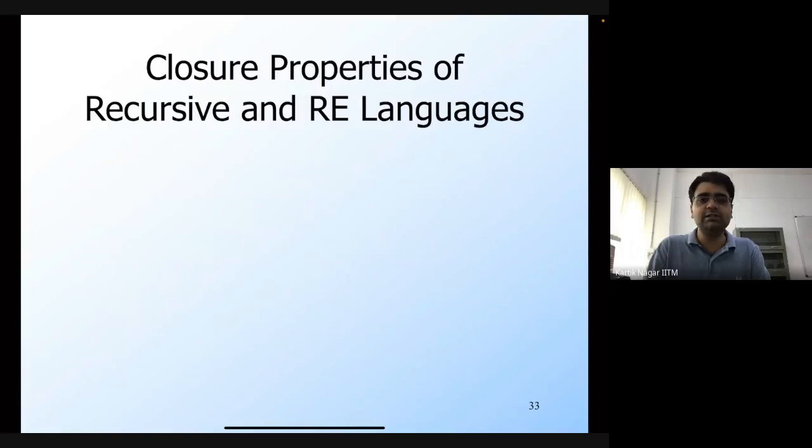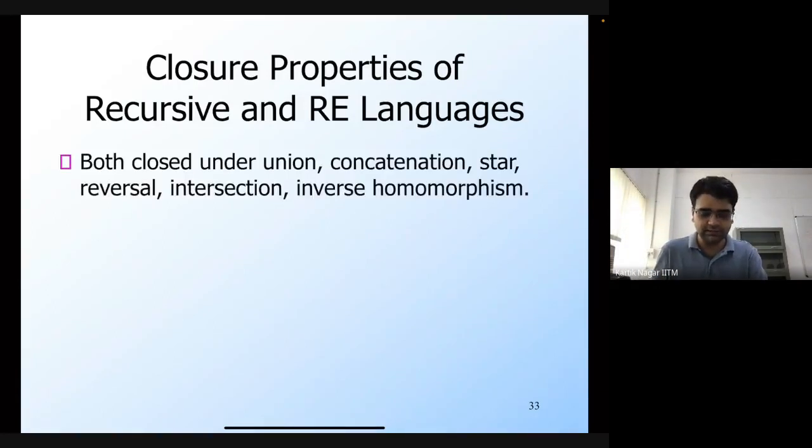Now let's also briefly look at closure properties of recursive and RE languages. Remember that with closure properties, we are asking the question: if you perform operations like union, intersection, complementation, and so on, are the recursive and RE languages closed under these operations?